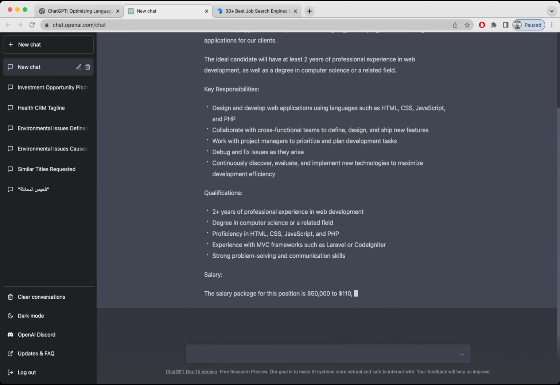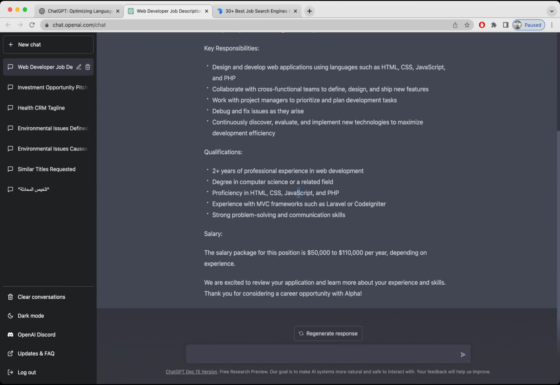I mean, this is an amazing tool. It also includes HTML, CSS, Java, the core languages used for developing web applications. And okay, what about the salary package for this position? It's 50 to 100,000 per year depending on experience. Wow, we are excited to review your application, learn about your experience and skills.